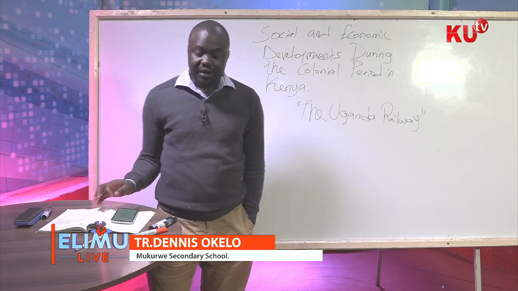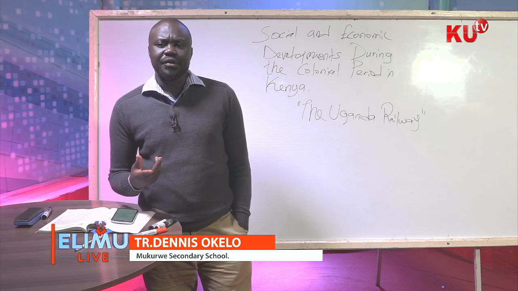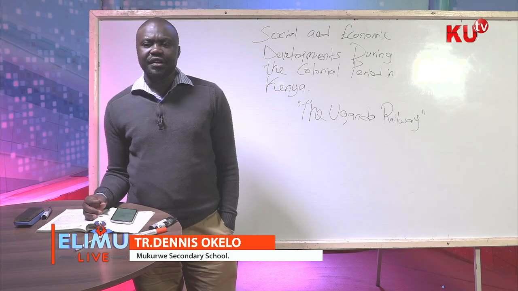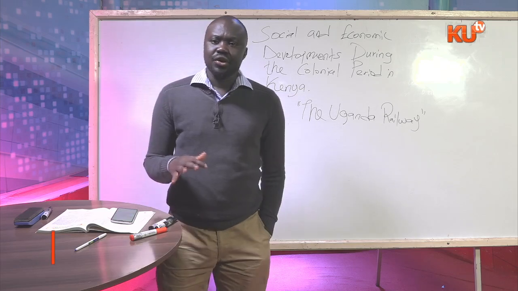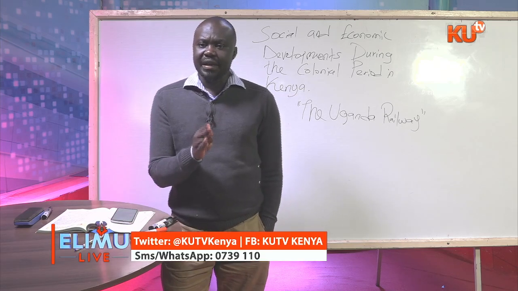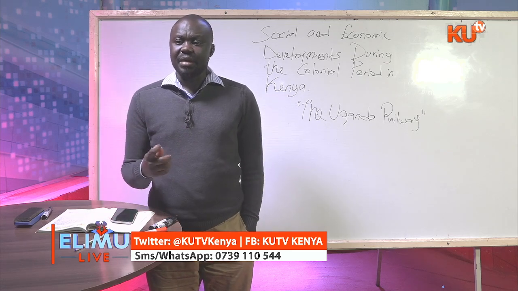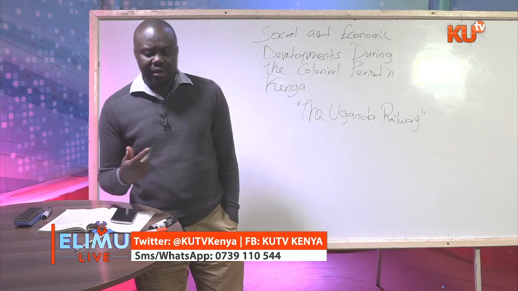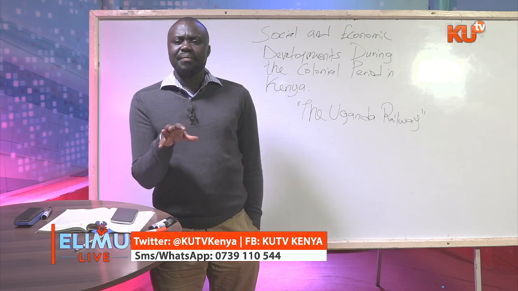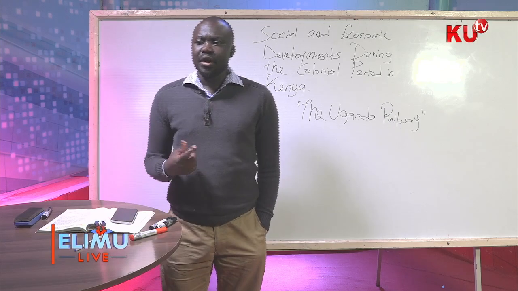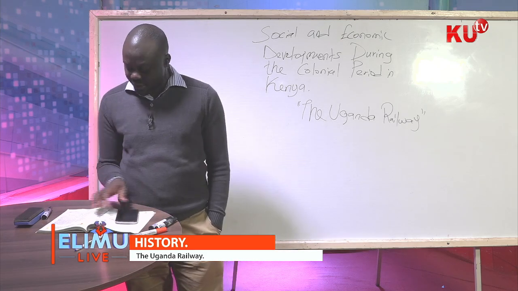Again, they also realized that this territory of Kenya did not have a lot of mineral deposits. So the implication was that they were going to make it viable by farming in these highlands, these places that they considered to be economically or agriculturally productive. This is what they did. They encouraged the settlers to come in and settle to do farming. In our slides, as we're going to check later, we'll realize that there were some reasons that made them use the settlers instead of Africans. Now, who were the settlers? These were the people that came from Britain and other domains that Britain had colonized.